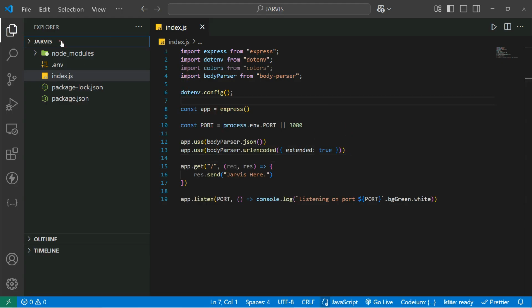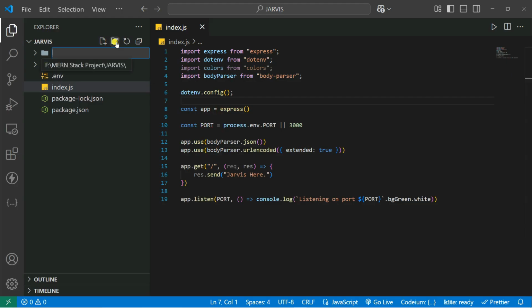So what I can do, you can go inside our root folder, and inside this folder I'm going to create four or five folders. First we are going to create the folder for the controllers, and then the folder for the routes, where you can manage our routes. And then after that the folder for services, because we're going to create three services: one for Wikipedia, the news, and our large language model response.